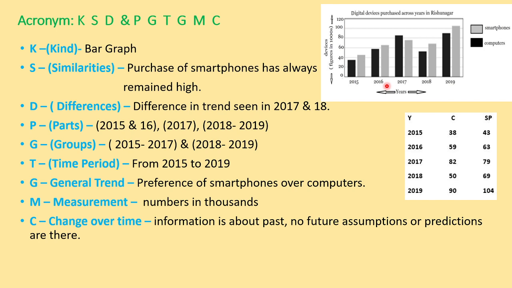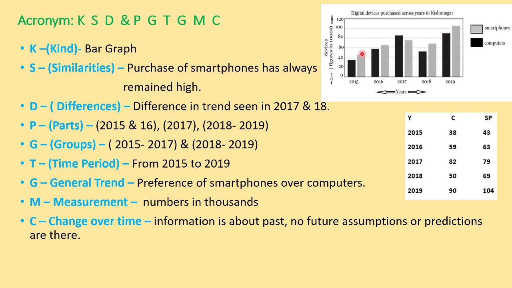Now how I have made these groups, I have taken 2015 to 2017 in the first group and 2018 to 2019 in the second group. Now why I have done so? 2015 से 2017 में 15 और 16 में मुझे एक steady increase नजर आ रहा है. And 2017 में there is a reverse. So ये मैंने first group में ले लिया है, so that there is similarity also and there is comparison also. And 2018 और 19 में I can see a steep rise.